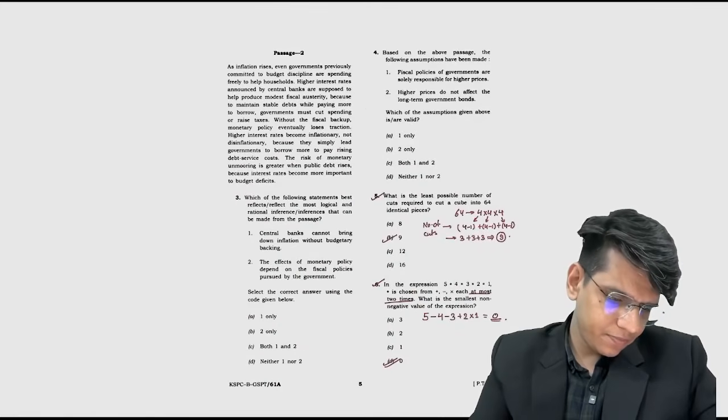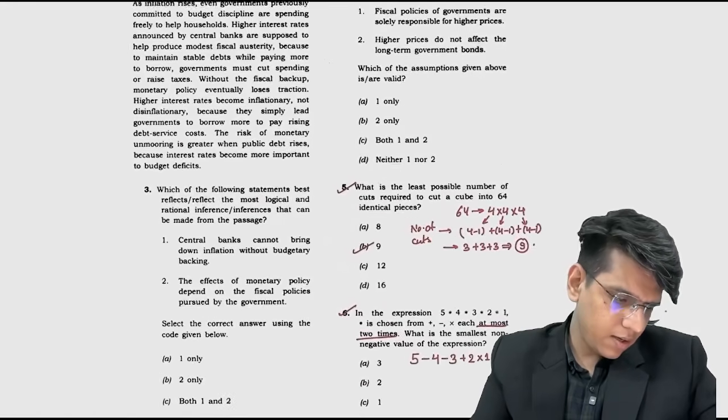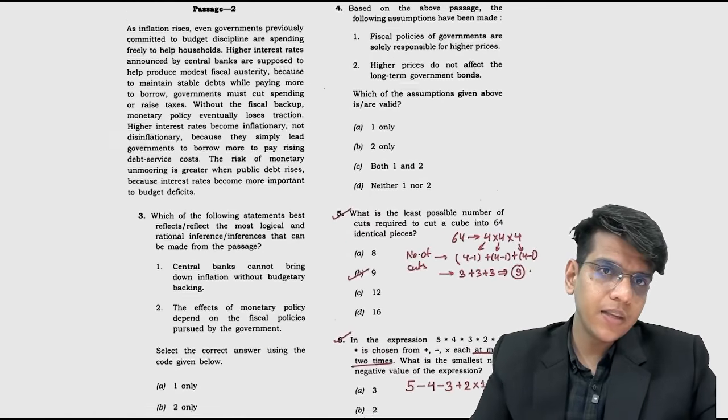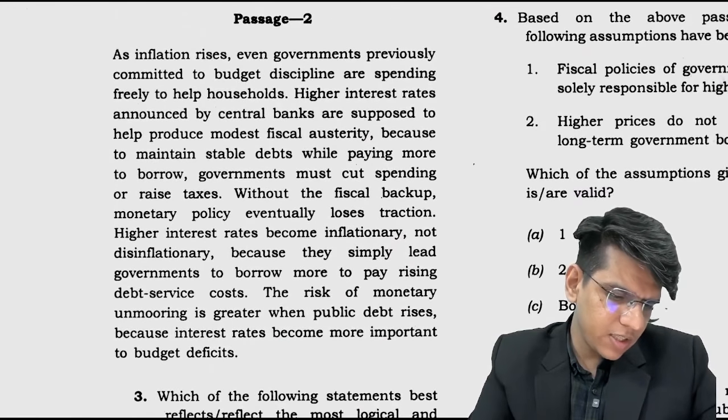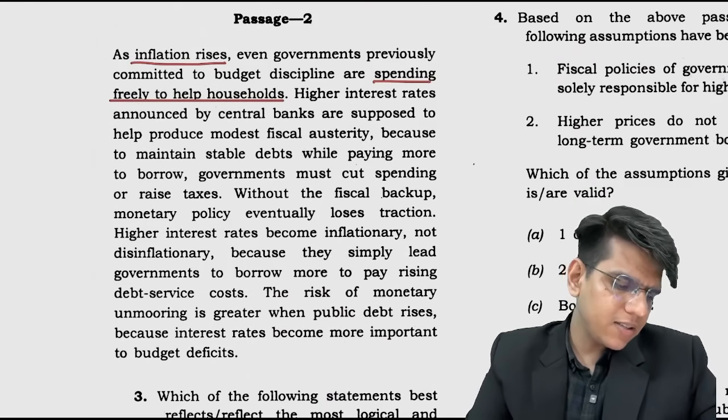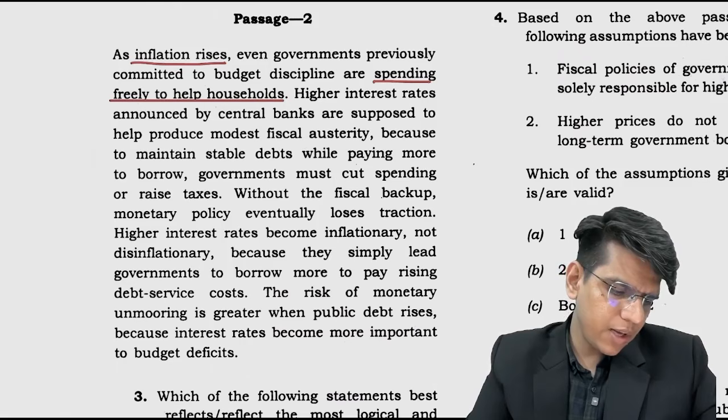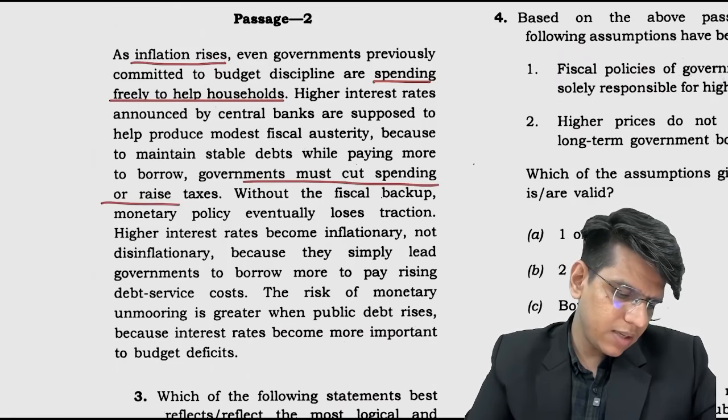Next, let's see. Let's see what it is saying here. And inflation, as inflation rises, every government previously committed to budget discipline are spending freely to help households. As inflation rises, higher interest rates announced by the central bank are supposed to help produce modest fiscal austerity, because to maintain stable debts while paying more to borrow, governments must cut spending or raise taxes.